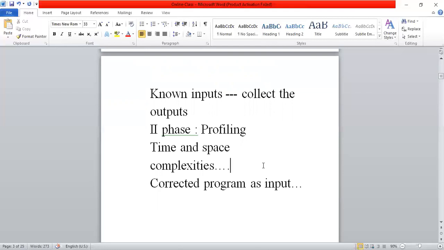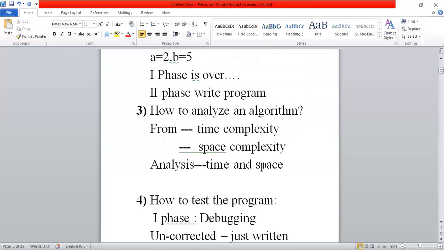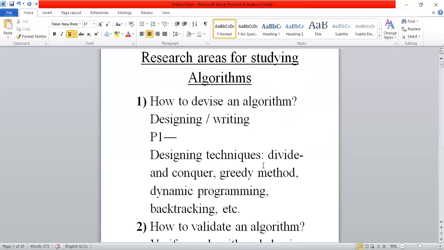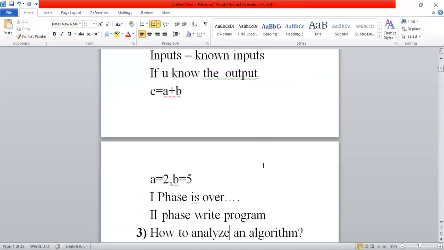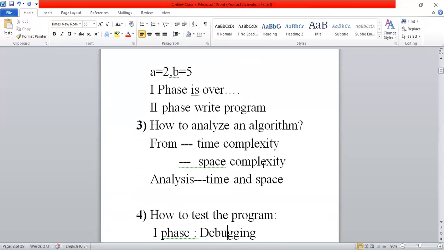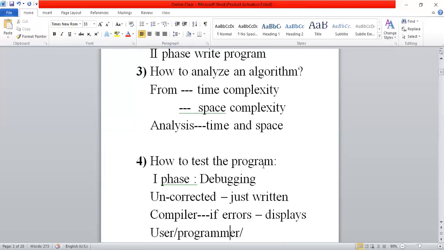We should know these are the important research areas while studying algorithms. The study of an algorithm requires these research steps: how to devise or write an algorithm, how to validate or verify an algorithm, third, how to analyze an algorithm, and fourth, how to test the program.